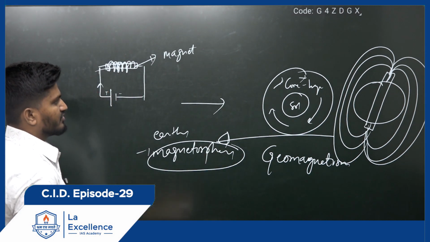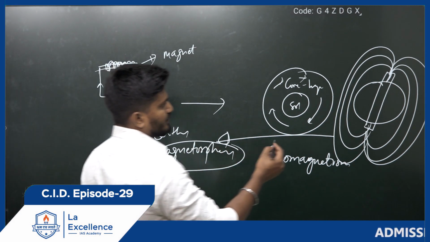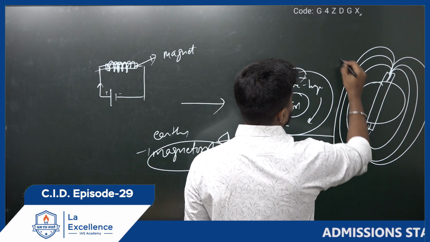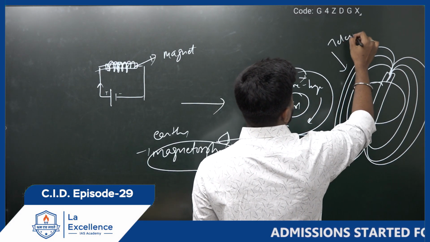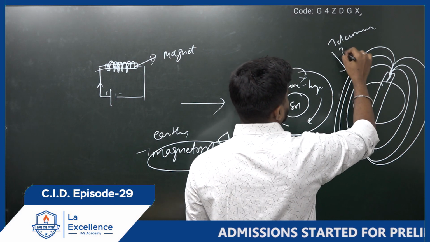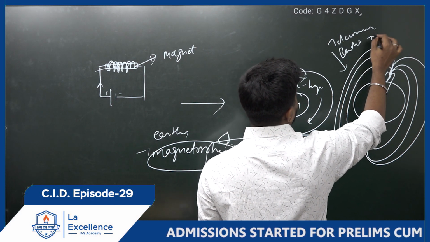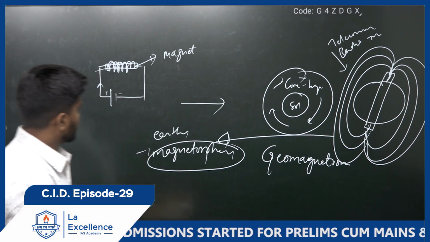So this magnetosphere or magnetic field is very important for our communications: telecommunications and other communications which use radio and magnetic waves. This is the simple topic.